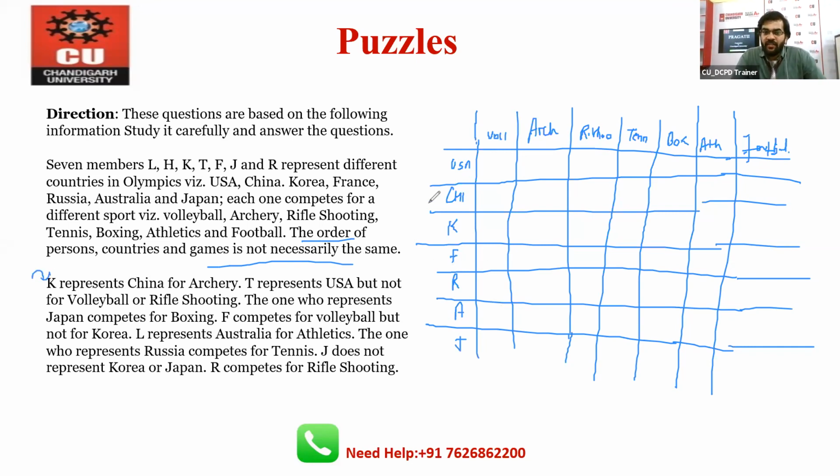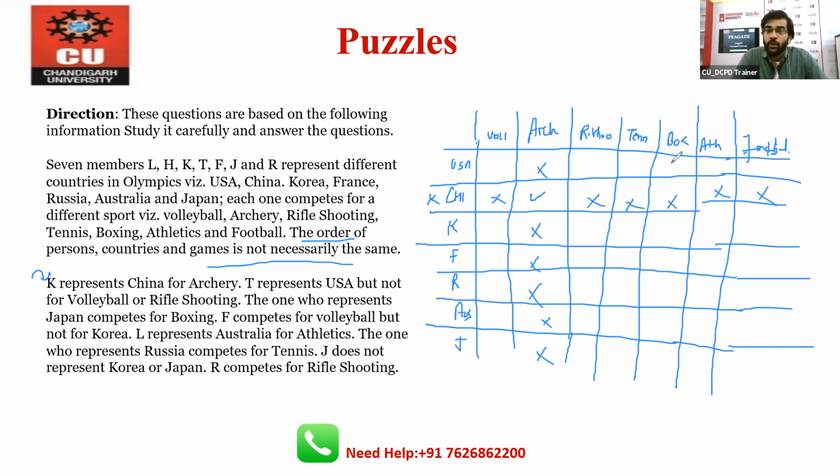K represents China. This is mentioned in the question, and for archery, it means K represents China, and you can write K here with a tick. It means archery is not for the USA, not for Korea, not for France, not for Russia, not for Australia, not for Japan. And again, China will not play volleyball, shooting, tennis, boxing, athletics or football. So that's why this table diagram is helpful.